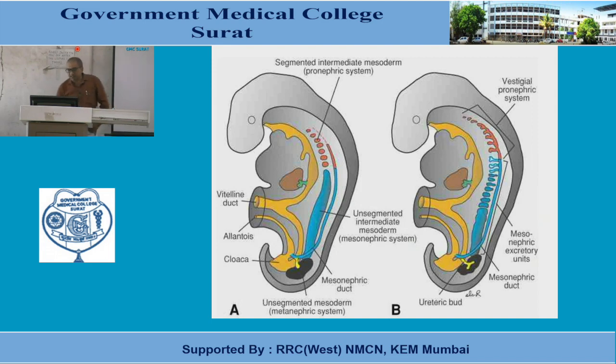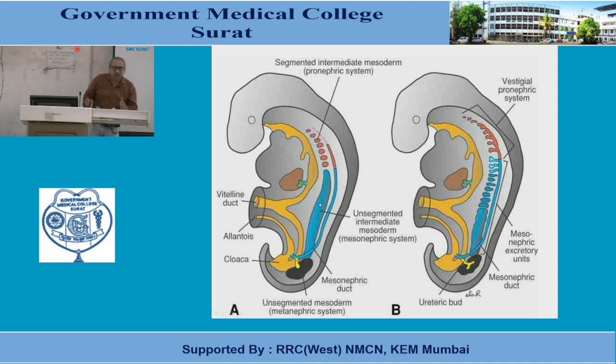The orange-colored segments you can notice are segmented mesoderm, and they are known as the nephrotomes. These segmented nephrotomes are located in the cervical as well as the upper thoracic region, and in the lower part, the unsegmented elongated mesodermal condensation is known as the nephrogenic cord.